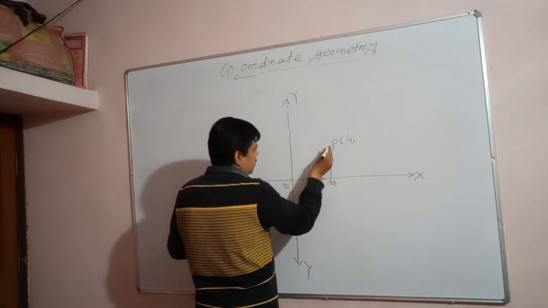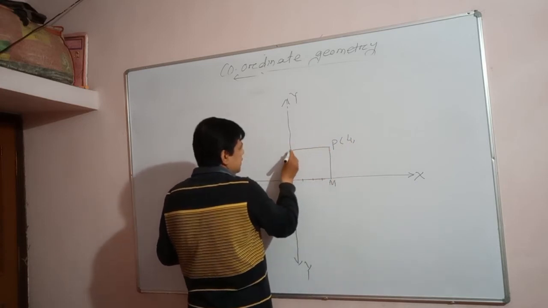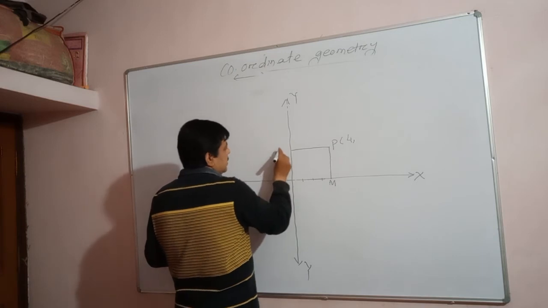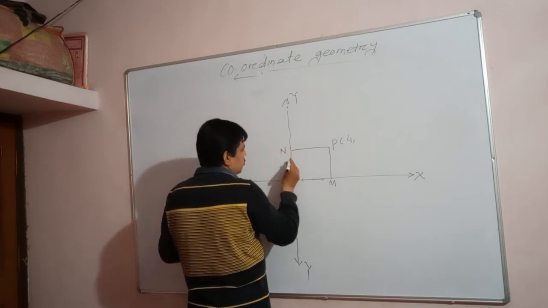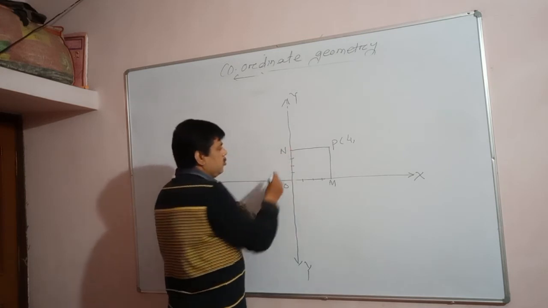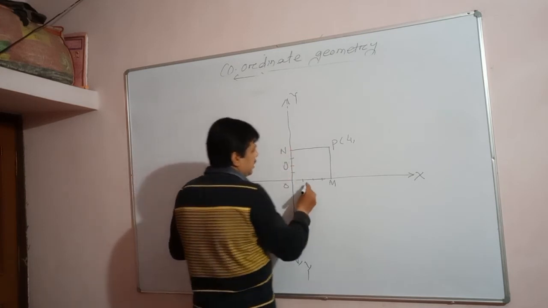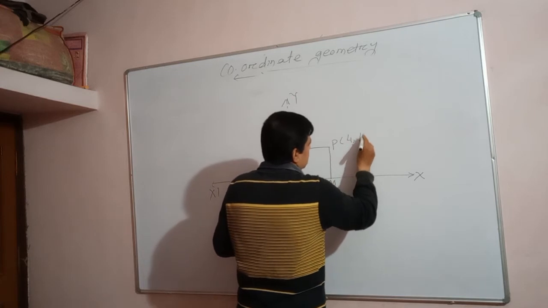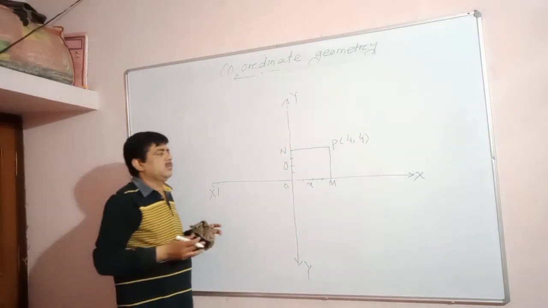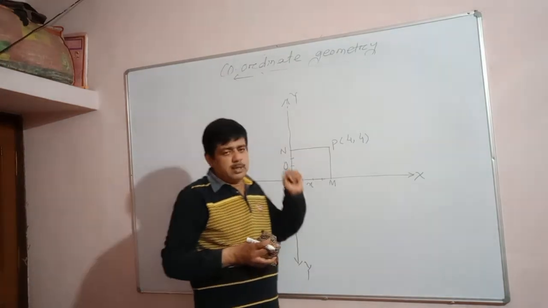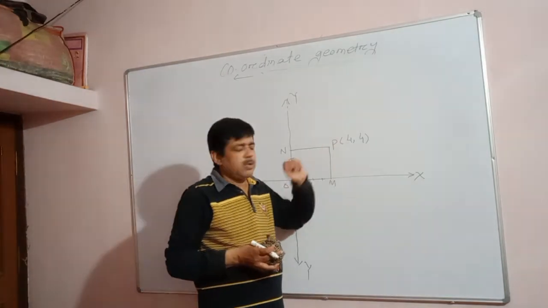And what is the distance of the point P from the x-axis? This is PN. This value is what? 1, 2, 3, 4. The y value is also 4, and the x value is also 4. So this is how you have to locate a point on the coordinate system. Here the x value is 4 and the y value is 4.